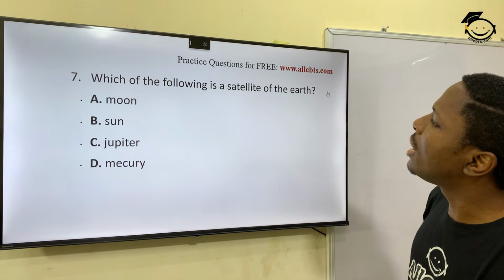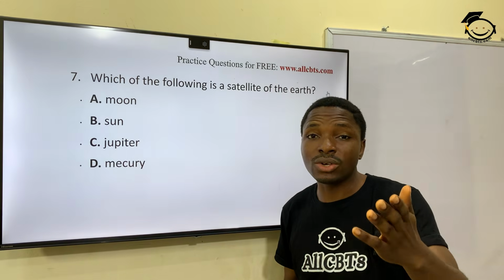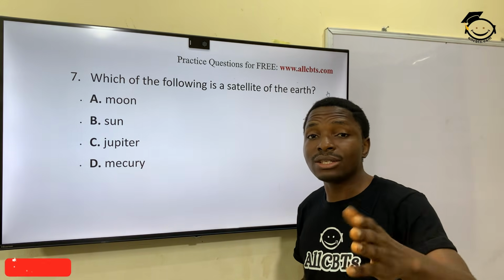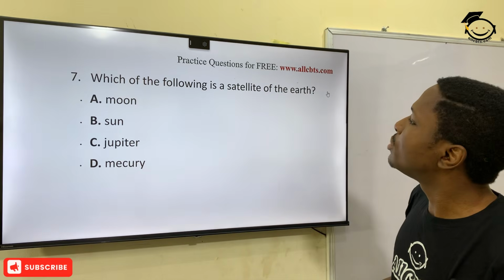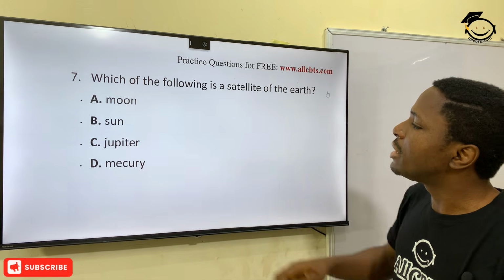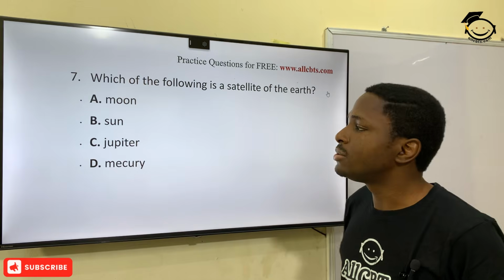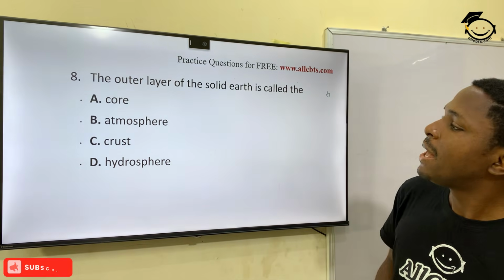So, it's not a source of light actually. It only reflects the light of the sun, right? So it's a satellite of the Earth, the moon, right? So that's option E.